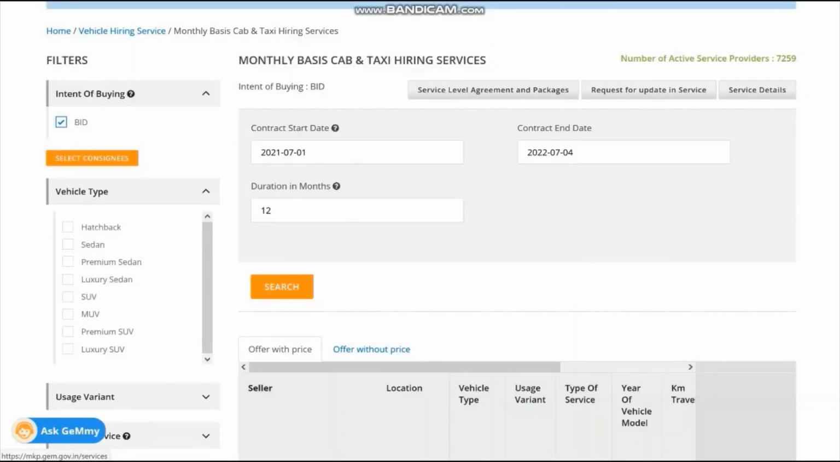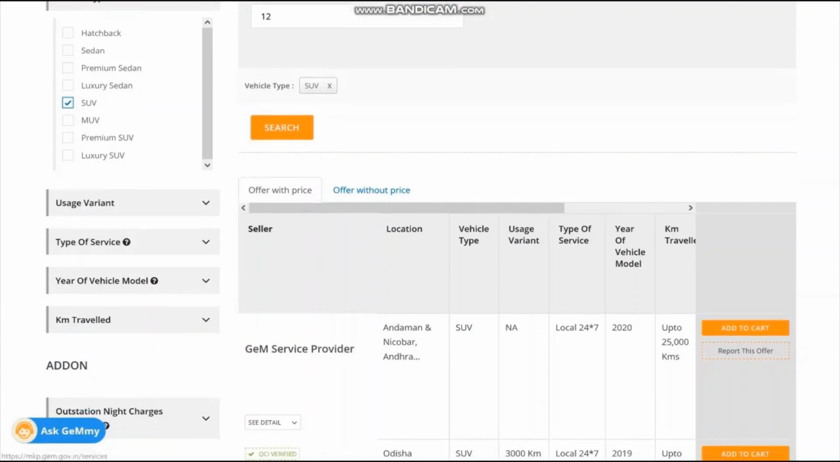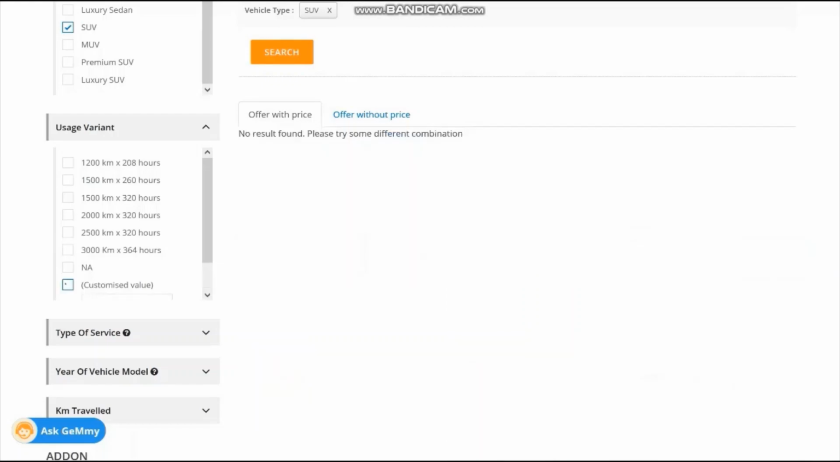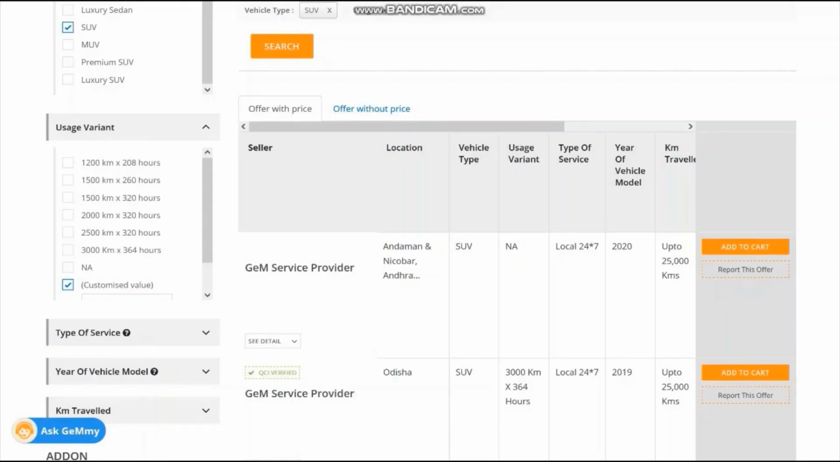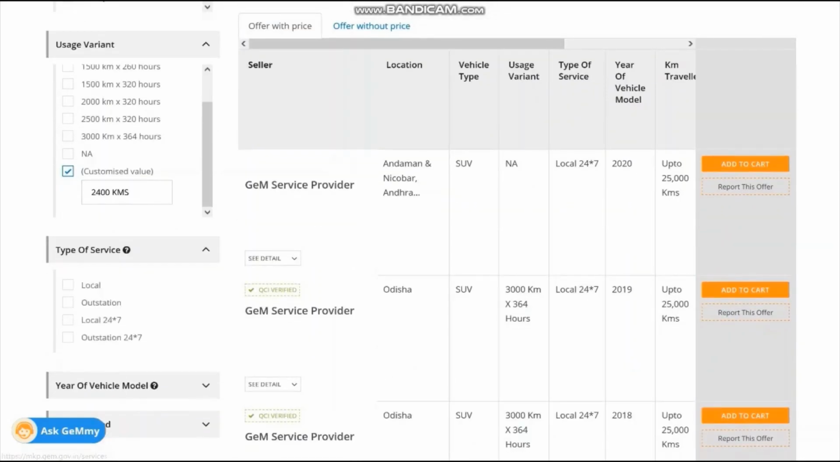Then vehicle type, whatever vehicle you have been sanctioned, say SUV, then usage variant. They have given some standard variants. If you want to go for a 24/7 contract, you need not have to choose them, or even you have something else sanctioned which is not satisfying these given variants, you can go for customized value and put the value like that. Suppose I am going for a 24/7 contract, so I will say 2400 kilometers, and here I will choose 24/7.